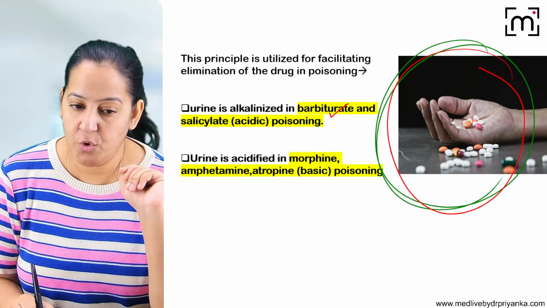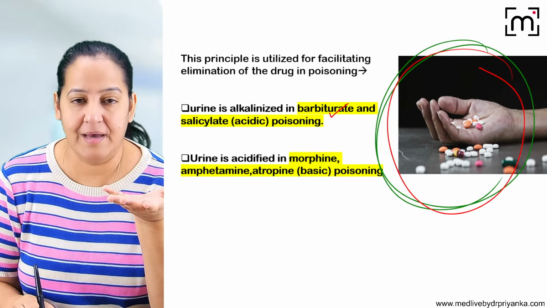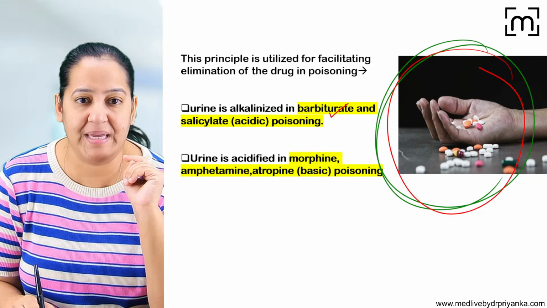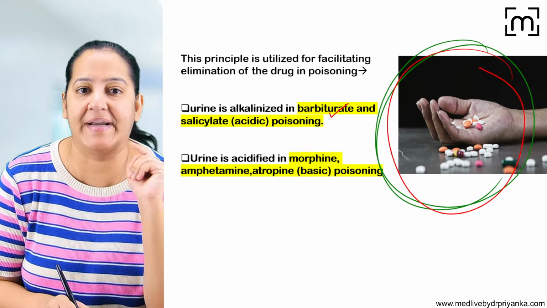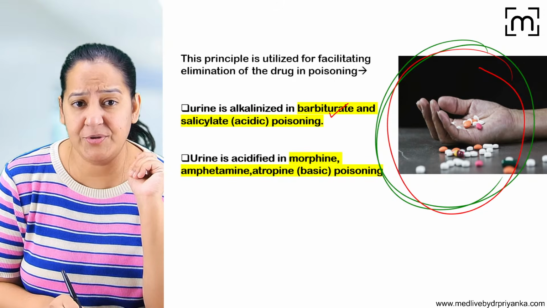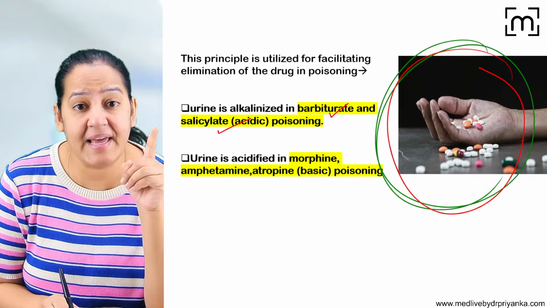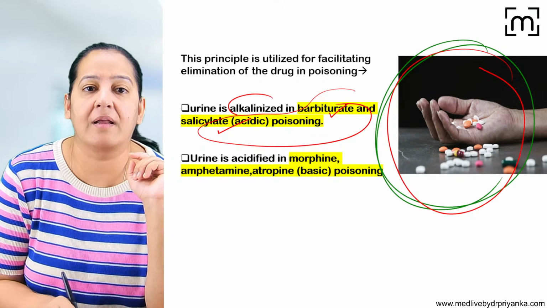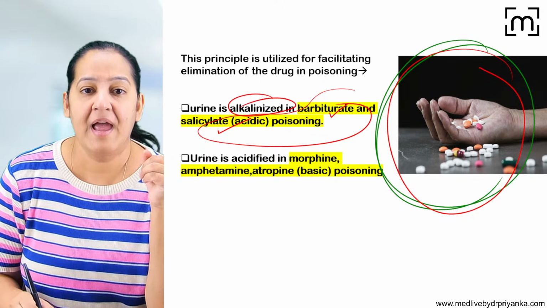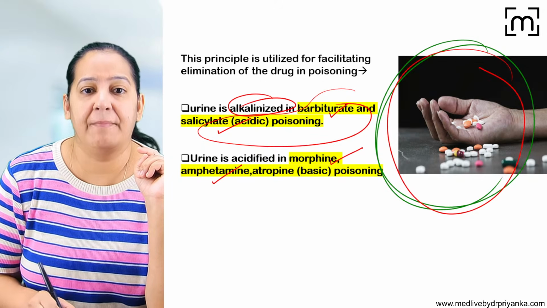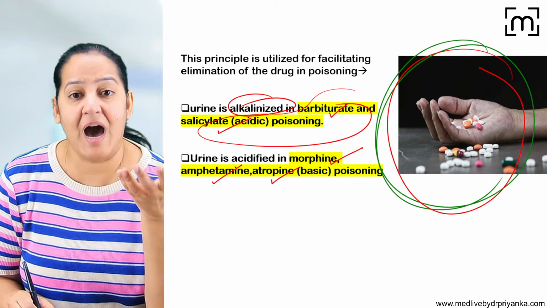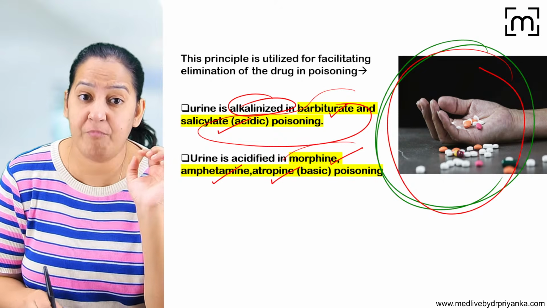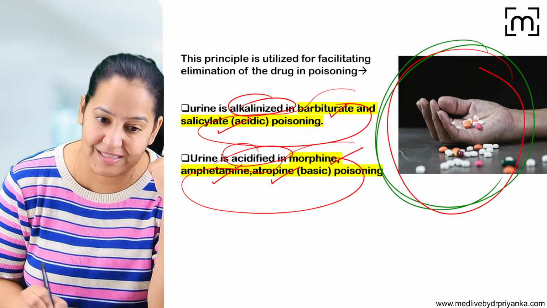Barbiturates, you know what are barbiturates? The sleeping pills, the most common sedatives which we use for the patient. Barbiturates and salicylate, these are acidic drugs. So if the patient has poisoning of these, alkalinize the urine as fast as possible. And morphine, amphetamine, atropine, these are basic drugs. So if the patient has poisoning of these drugs, acidify the urine as soon as possible.